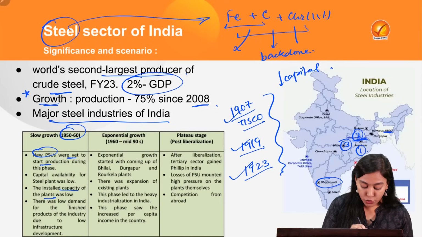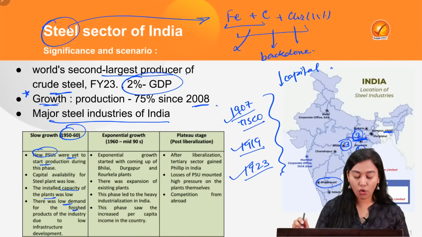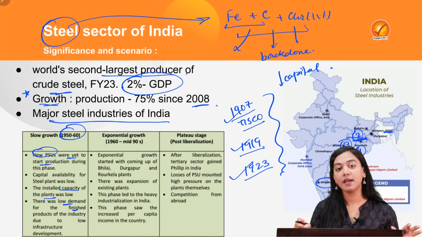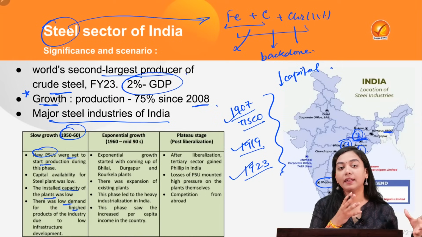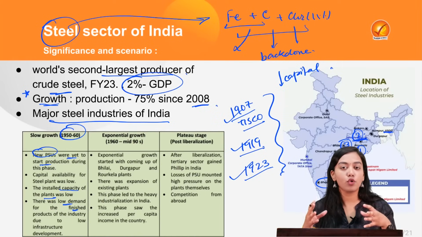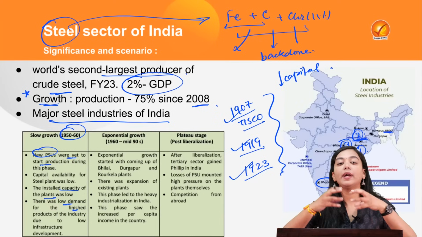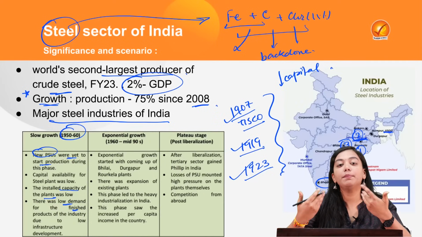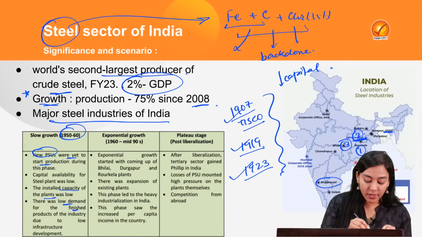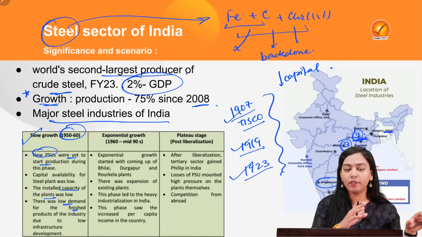Then there was also low demand for the finished products of the steel industry because industrial development in this period in India was fairly poor. If there is no industry, then where would the steel be demanded? So therefore, the first decade saw relatively slower growth.